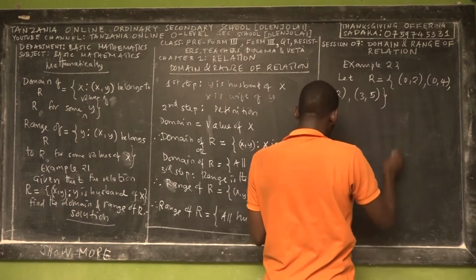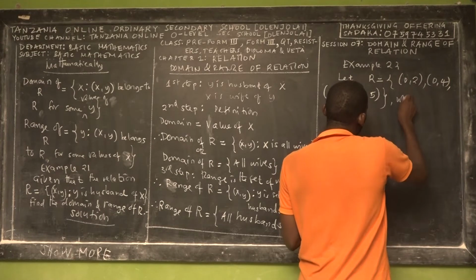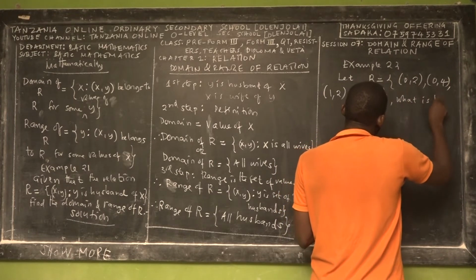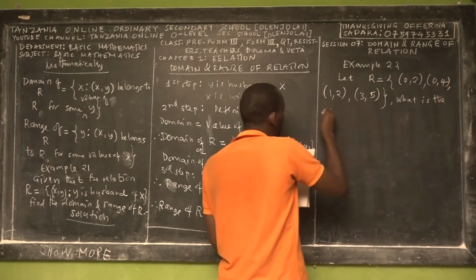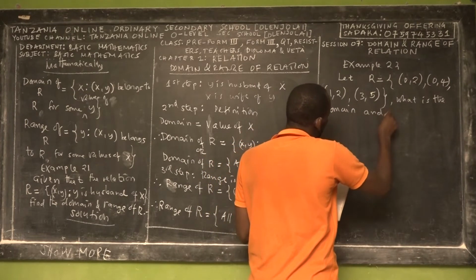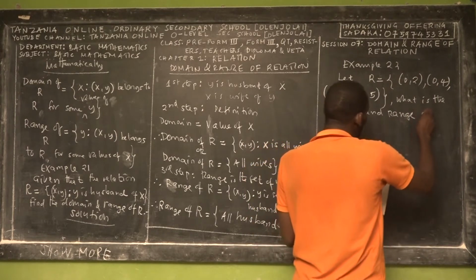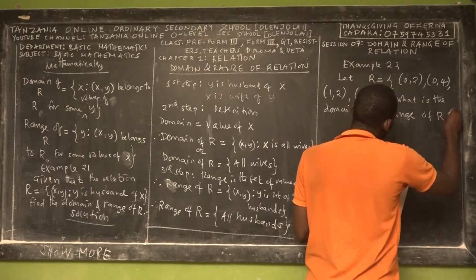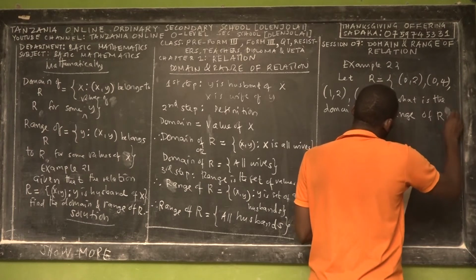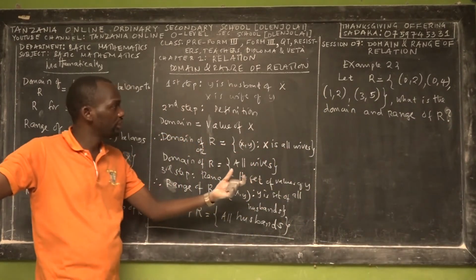What is the domain and range of the relation? That's the question. You can pause the video and try that question.